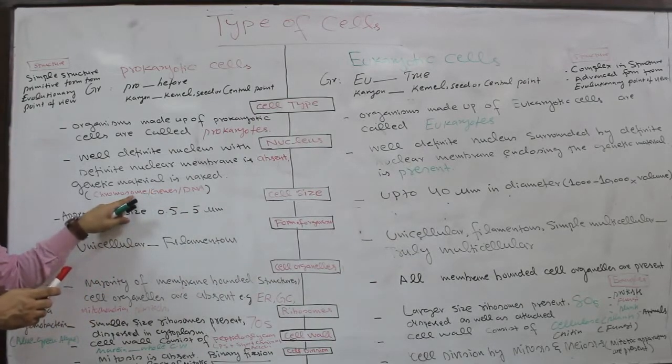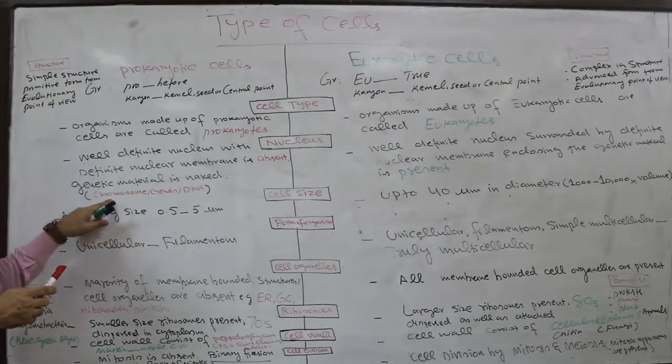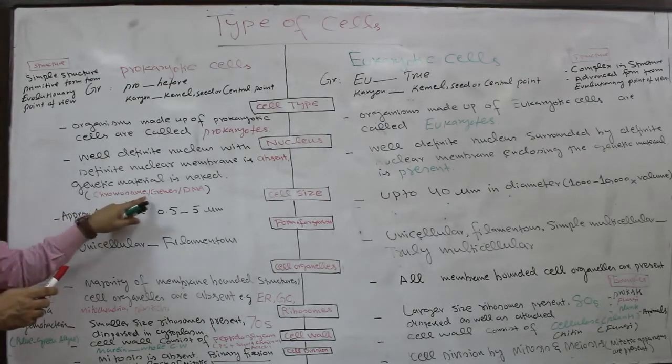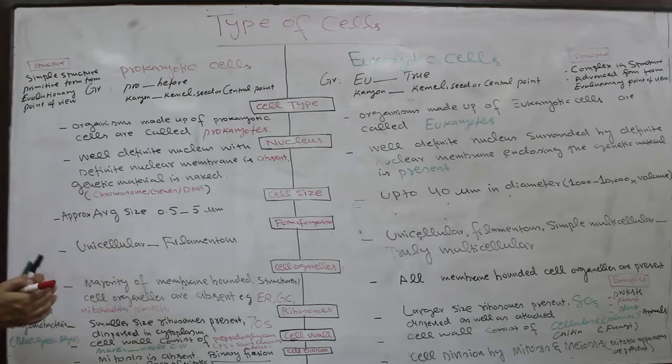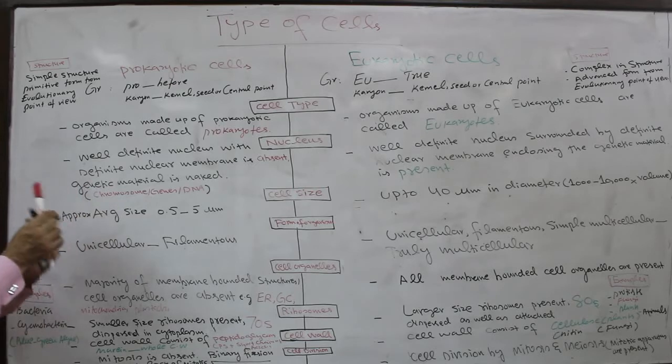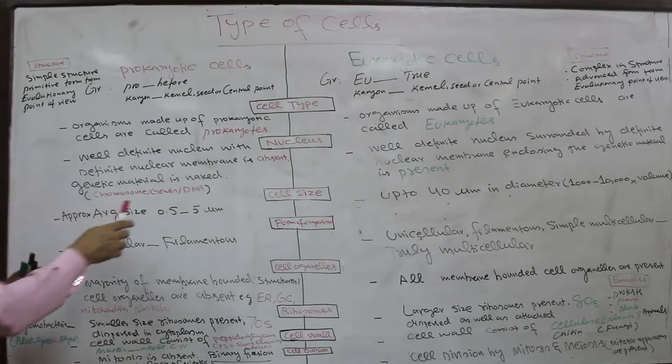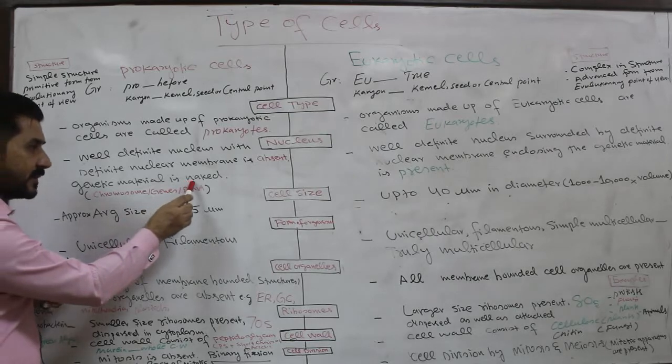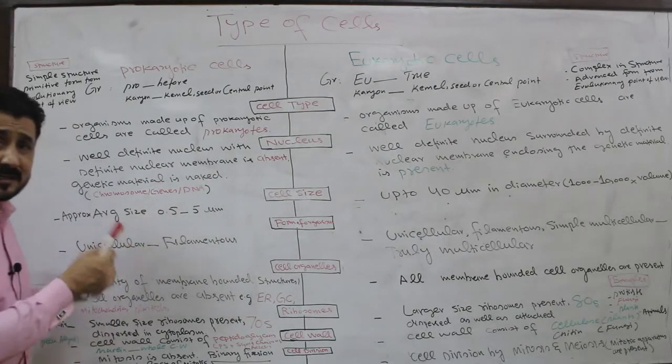In prokaryotes, although there is no nucleus and no nuclear membrane, the genetic material in the form of chromosomes or genes, DNA, is present, but it is not surrounded by any sort of nuclear membrane, as there is no nucleus. So we use the word naked. They are not enclosed.